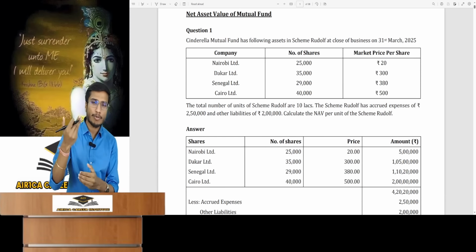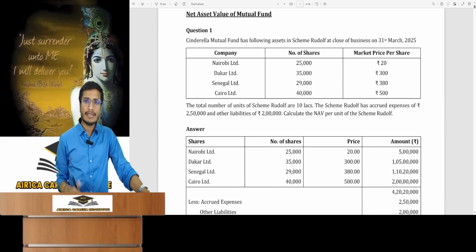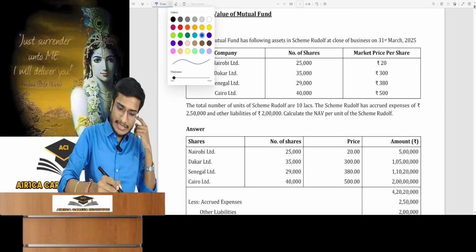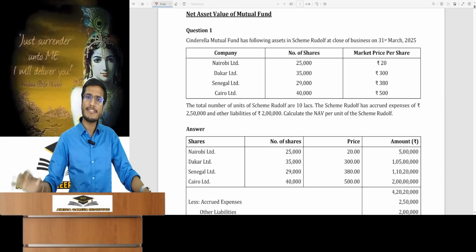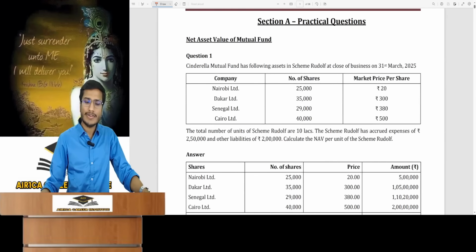This was taught to you conceptually in class. For those who haven't studied with me, for those people, I will explain this specific question point. You all often find those points difficult. I'll only talk about specific questions. Firstly, in question bank, we talked about net asset value of mutual fund.